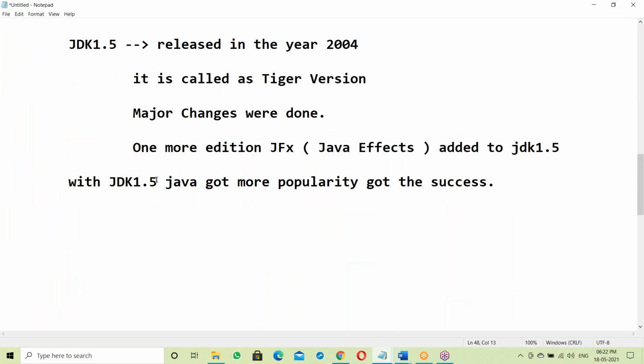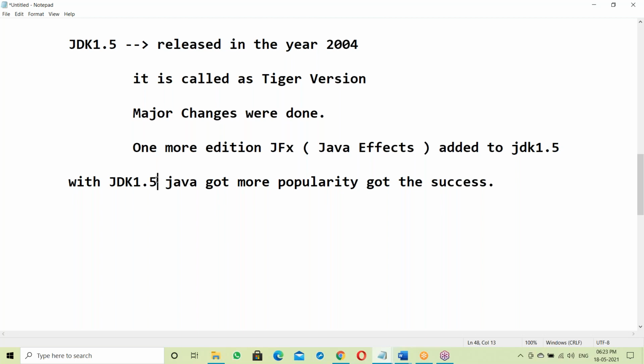Not only Java, even for people, even for you guys, it may take 10 years, or 7 or 8 years minimum, to get success after getting experience in the software field or any other field.